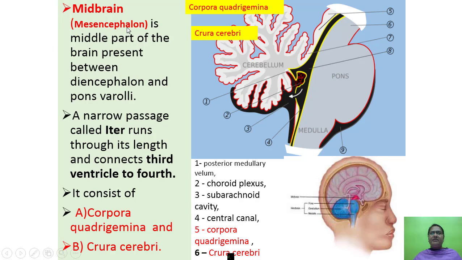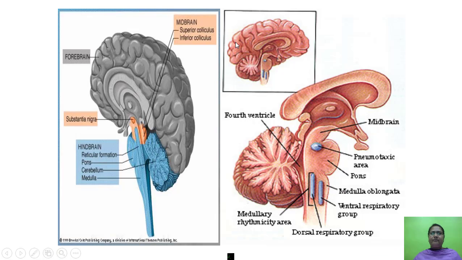Midbrain, mesencephalon. It is the middle part of the brain present between the diencephalon and pons varoli. Okay, so this one is the diencephalon here, and this one is the pons varoli. This is pons varoli. Okay, it consists of corpora quadrigemina and crura cerebri. This one midbrain, this part.